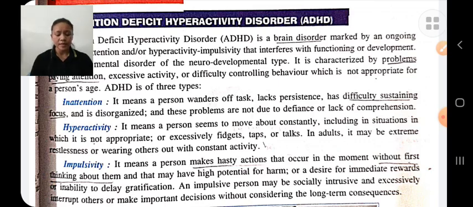Its management techniques: it can be managed by counseling, changing lifestyle, medications, behavior therapy, etc. This is about attention deficit hyperactivity disorder. In this disorder, the person is not able to pay attention. He is hyperactive and impulsive.